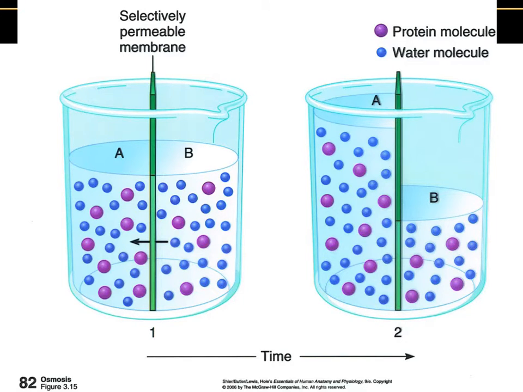When we're talking about osmosis, we're specifically referring to water, and we are specifically referring to the movement of water through a selectively permeable membrane. If we look at the very first setup that we have here, you can see that there is side A and side B. The little blue dots are water molecules. If you were to really focus on this, you would notice that there is more water on this end. How do we know that? Because if you look at the purple, which are protein molecules, there are less of the purple.